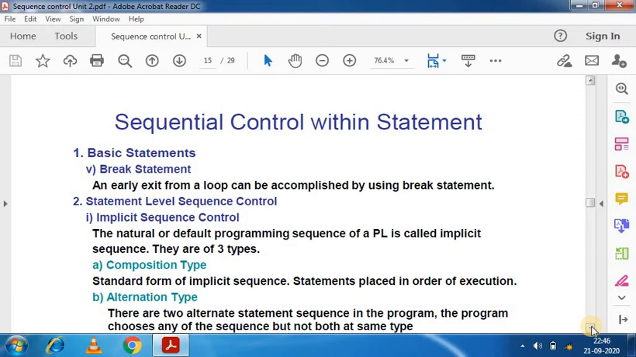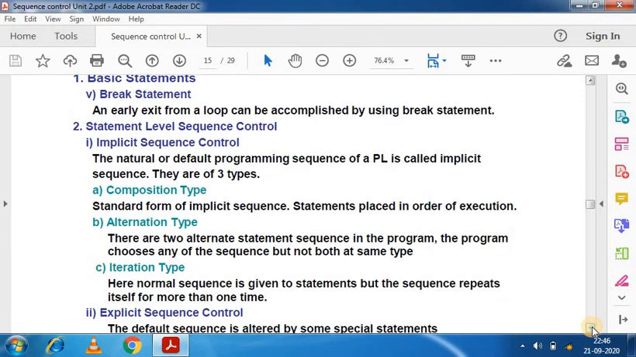terminology. Like we are talking about the break statement, and earlier exit from a loop can be accomplished by using break statement, and the statement level sequence control including the implicit sequence control, and the implicit sequence control about statement that is divided into composition type, alternation type, and iteration type.